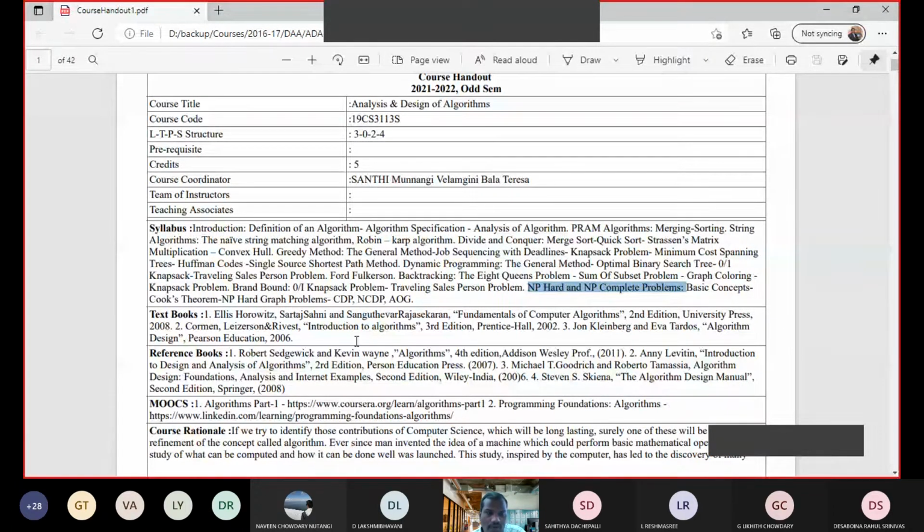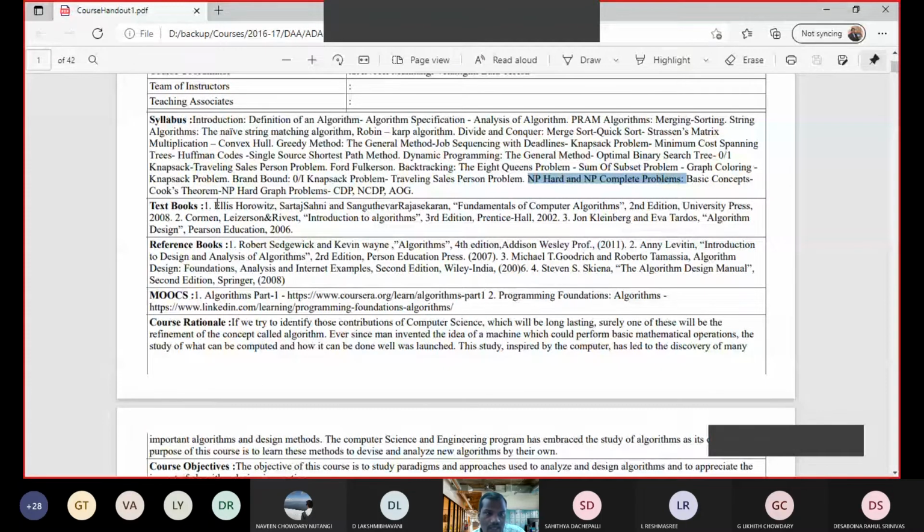If you see the different textbooks available, most of the syllabus is covered from only the first textbook, that is Fundamentals of Computer Algorithms by Ellis Horowitz and Sahni. So these are the authors. I advise all of you to purchase this textbook, because most of the syllabus is covered from it, and there are also some other important and useful textbooks for your reference. You can visit your library.